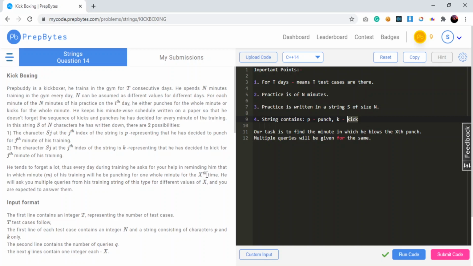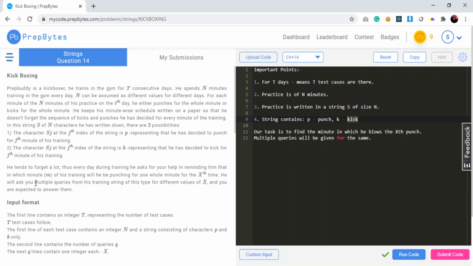So basically our task is to find the minute M in which he will be blowing the xth punch. Means he has already punched x minus 1 number of times, and in the m minute he is punching for the x time.